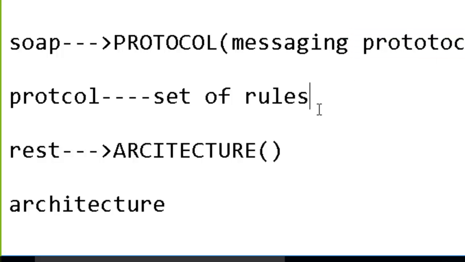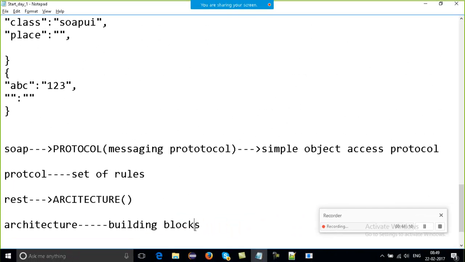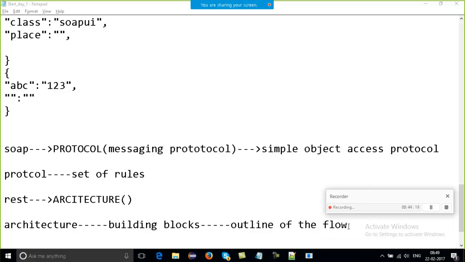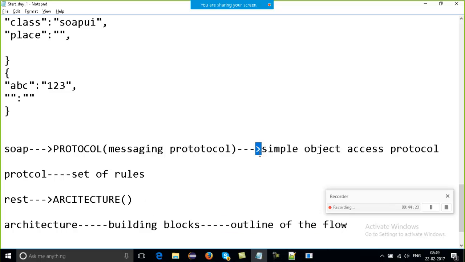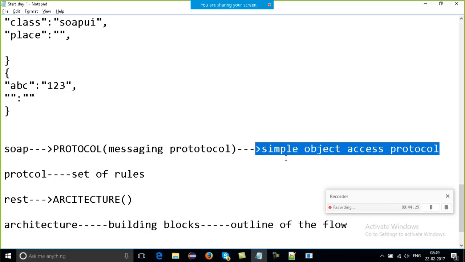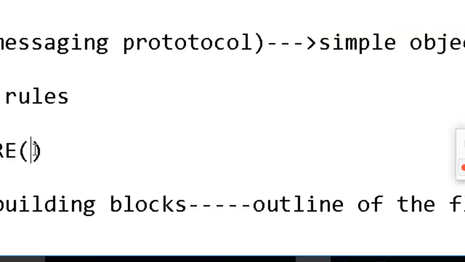Architecture is my building blocks, meaning the outline of the flow in which my message should be sent. Understood? So this is my architecture, or I'll write here the building blocks.